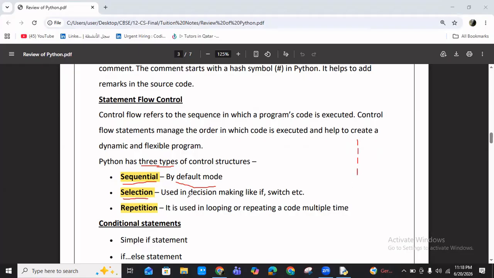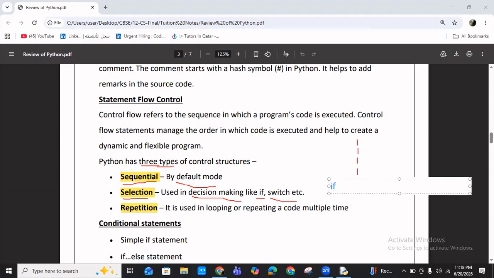Selection. Selection is used for decision making, for example selection statements like if, switch, etc. Selection is based on a condition. If the condition is true, the statement will be executed. If the condition is false, the remaining statement will not be executed. Just for example, I will show you.